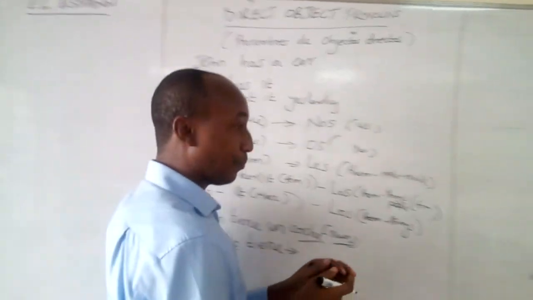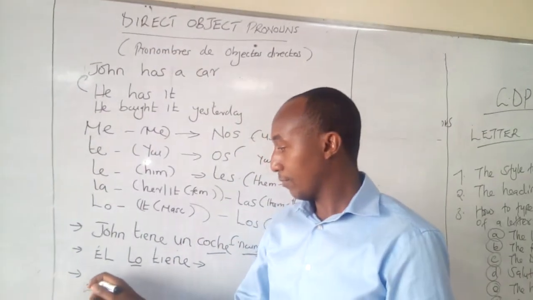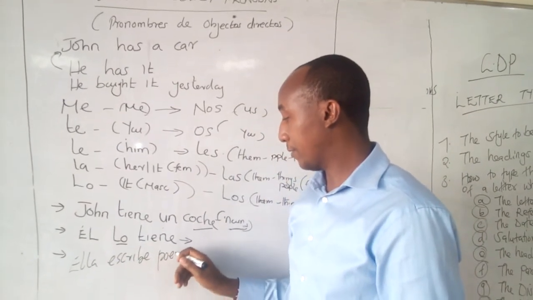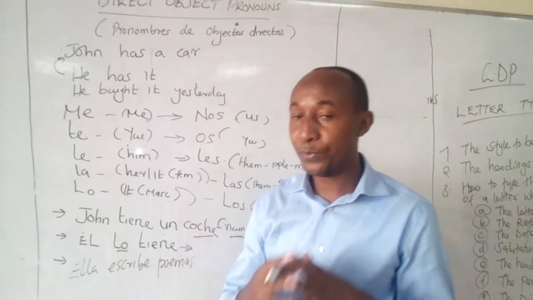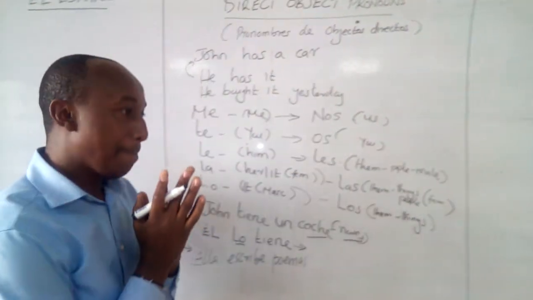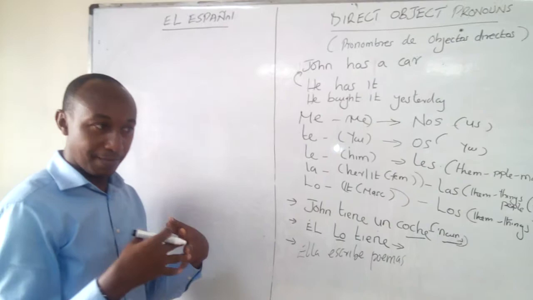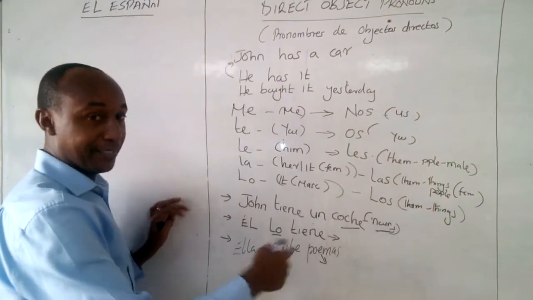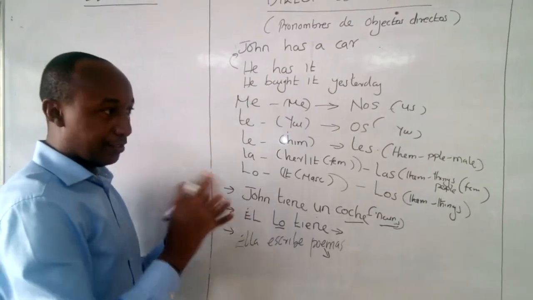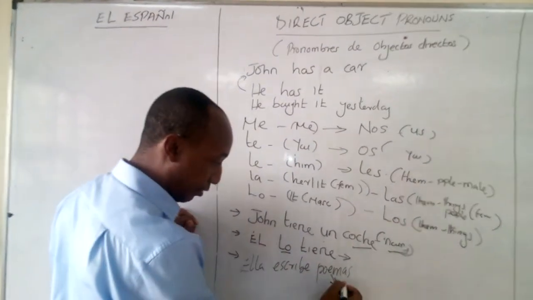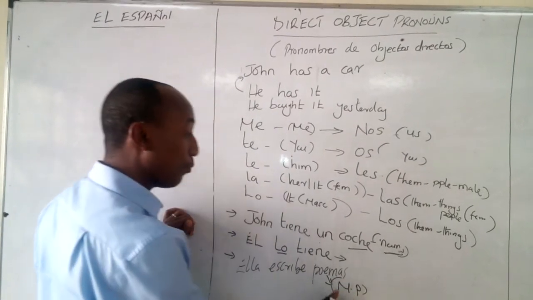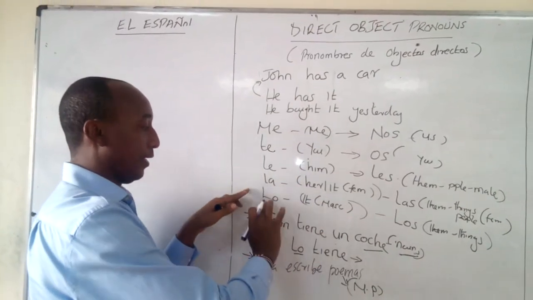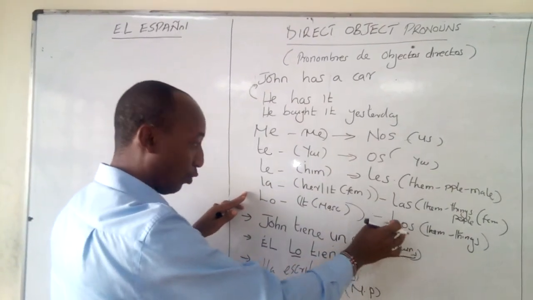Then let's find another example. You can say ella escribe poemas. Ella escribe poemas. She writes poems. I want to say she writes them. She writes them. So what do I do? I'm going to look at my noun, consider the gender and also the number. Is it singular? Is it plural? Is it masculine? Is it feminine? So this is a noun that is masculine and plural. And therefore I'm going to have an object pronoun which is masculine and plural. Let's say this one, because we are talking about poemas, which